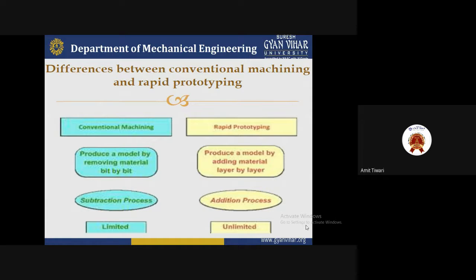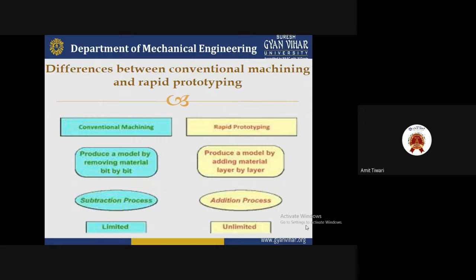This is an additive process and it is an unlimited process, because there are no limitations on the number of products. In a conventional machine there is some limitation for a particular product, but here it is not a limitation. You can make the part in huge quantities as per the demand of the customer or the market. There are few limitations for the machine, so you can manufacture this type of product in large quantity.